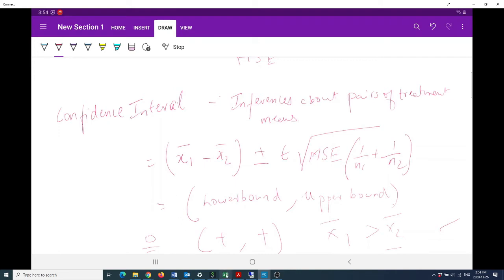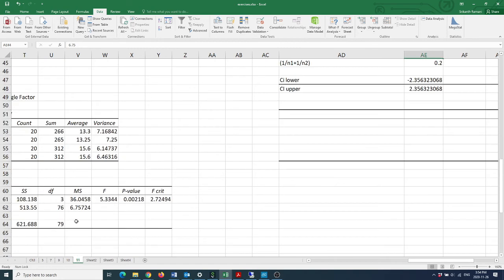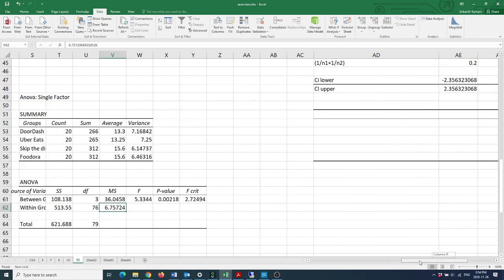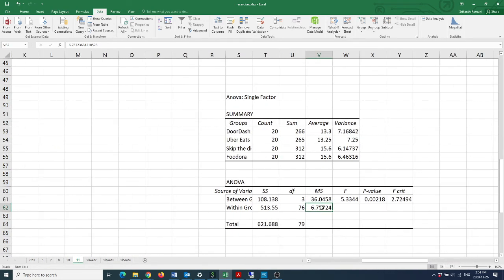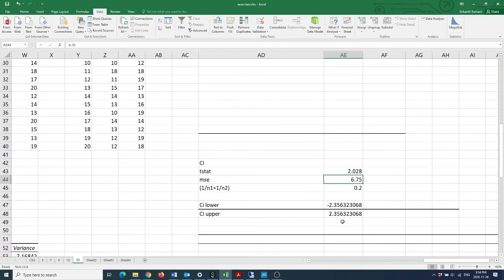So x1 bar minus x2 bar. The mean square error is taken from what you calculated in the previous step. Using that mean square error, and 1 by n1 plus 1 by n2, and once you have these values, you can calculate the lower bound.